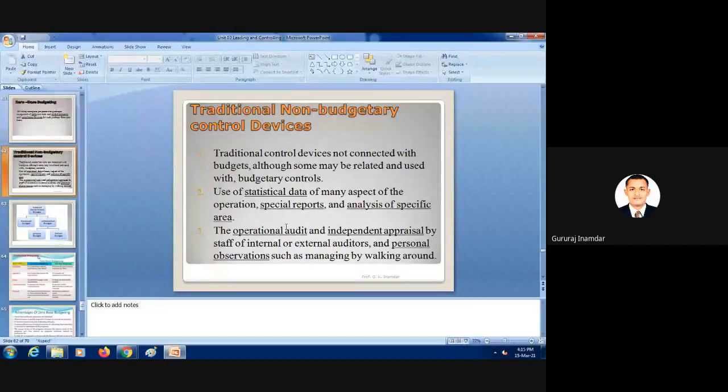Next is the traditional control device: use the statistical data of many aspects of the operations, special reports and analysis of the specific area. So in budget, statistical data, whatever goal we have set, and the different operations, special reports and analysis of that area will be considered in the traditional non-budgetary control. The operational audit and independent appraisal by staff of internal or external auditors, and personal observations such as managing by walking around. Now in traditional, whatever budget will be sanctioned, an external audit may be there.